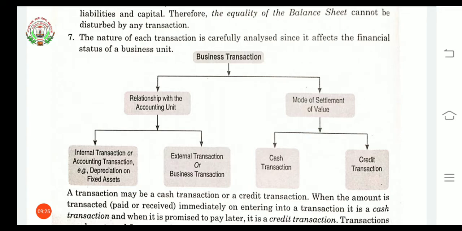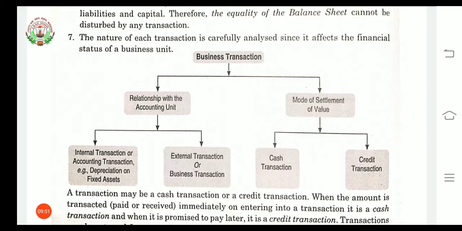For example, depreciation on fixed assets is internal, and when creditors or bills payable are involved, that will be an external transaction.